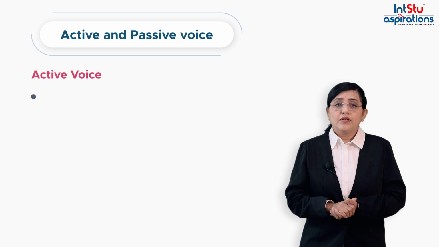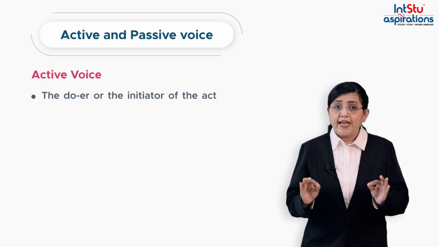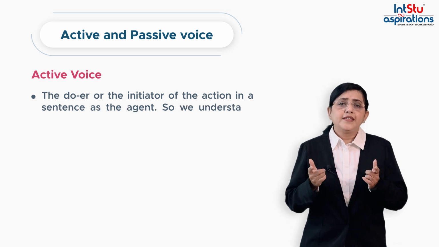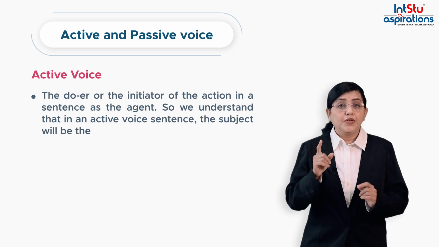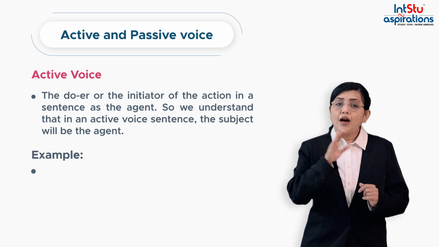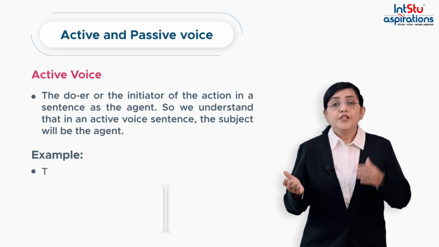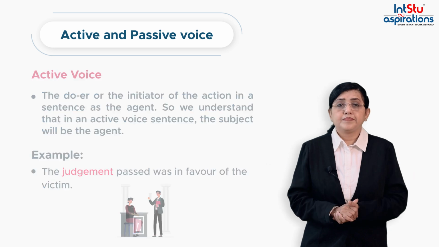Let us call the doer or the initiator of the action in a sentence as the agent. So we understand that in an active voice sentence, the subject will be the agent. Our neighbors bought a new car. The judgment passed was in favor of the victim.